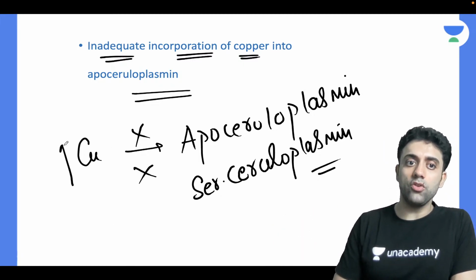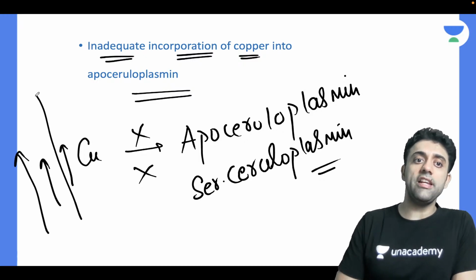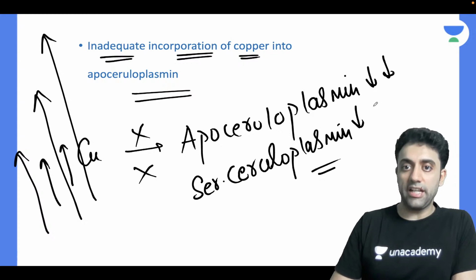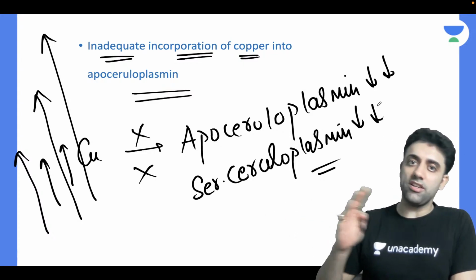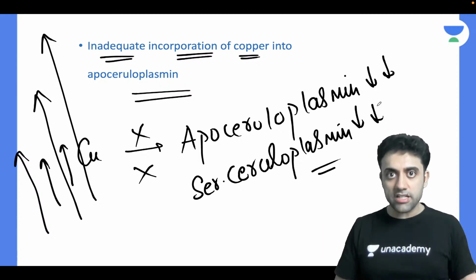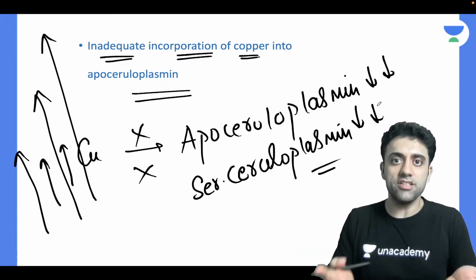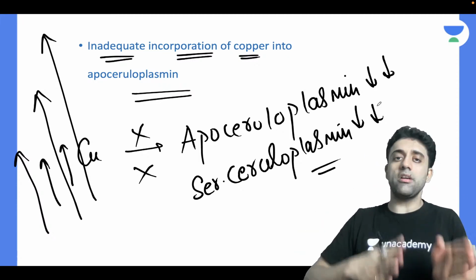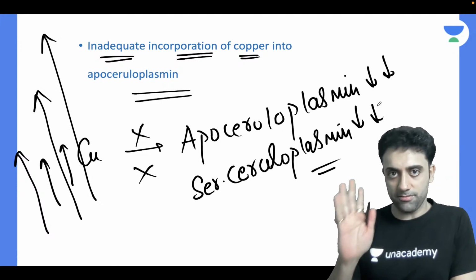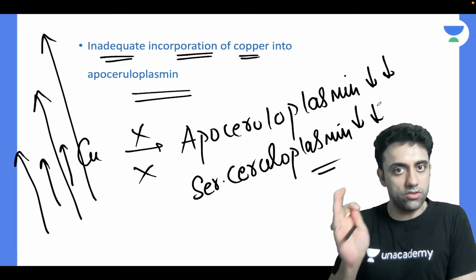So copper will increase, and serum ceruloplasmin will decrease, because there is an ATP gene defect. Has everyone understood this much?